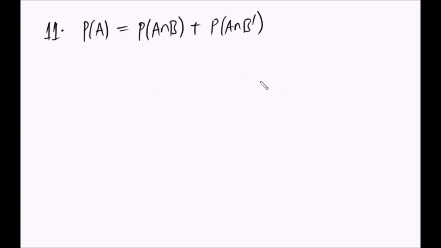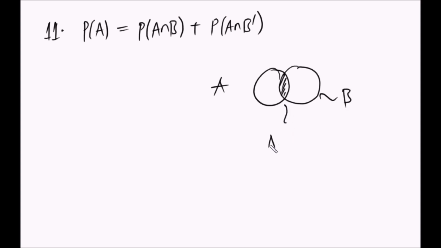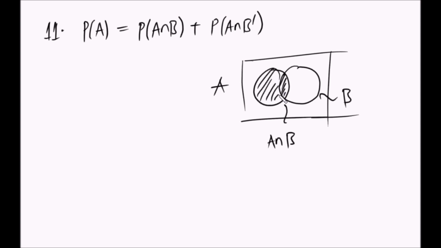So another one sasa ndo hii hapa. Yeah, so tunajua kwamba ukiwa na set A afu na set B, hapa kati ndo tunapaita A intersection B. So A intersection B complement ni yuko wapi? B complement si ndo huku na A ni huku. Kwa A intersection B complement ni huyu.